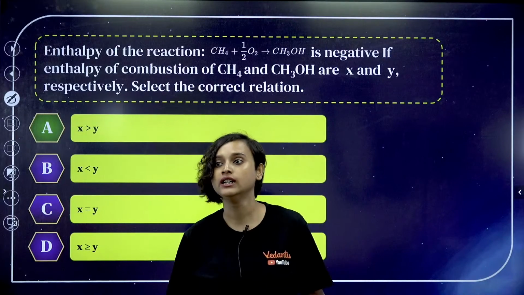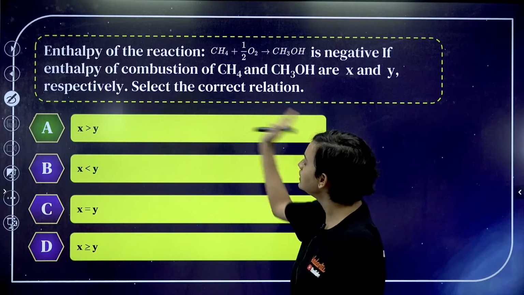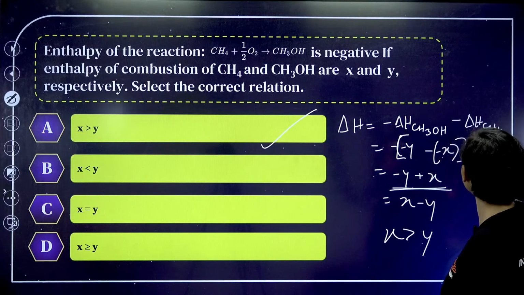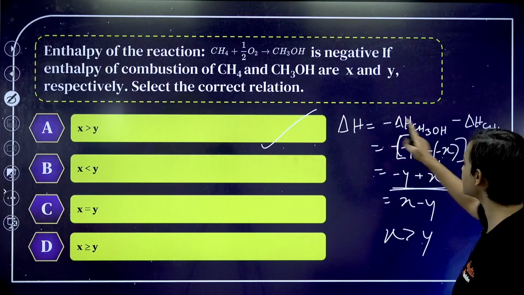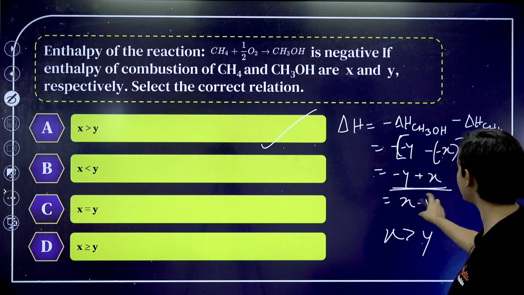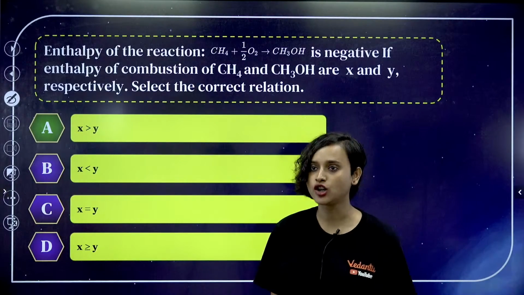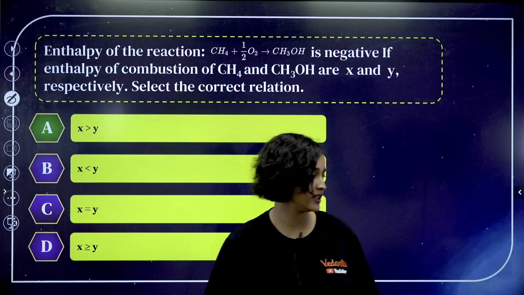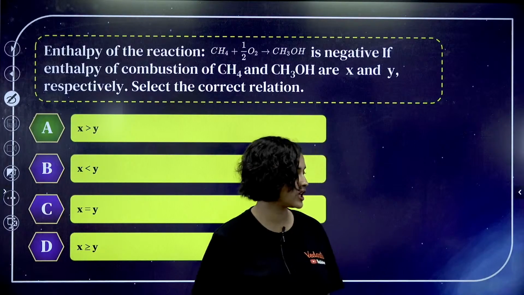Minus y plus x. Yes, Alfin, you are right. Minus y plus x. So, it will be x greater than y. CH3OH minus of minus y, minus x for CH4, x minus y plus x. That means x is greater than y. Everybody got it? Clear? Rituraj said it earlier. Sorry, I didn't see it. My bad. Yes, Arvind, you are right.